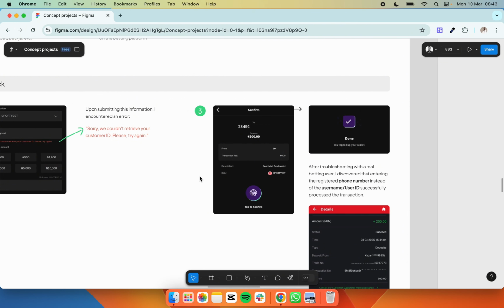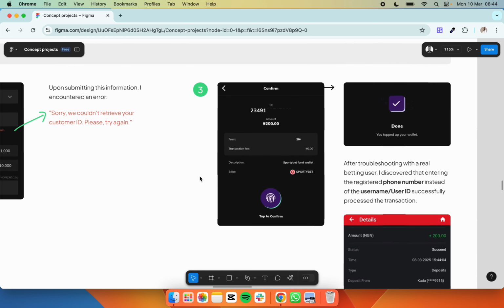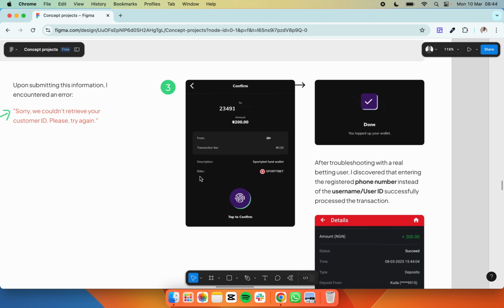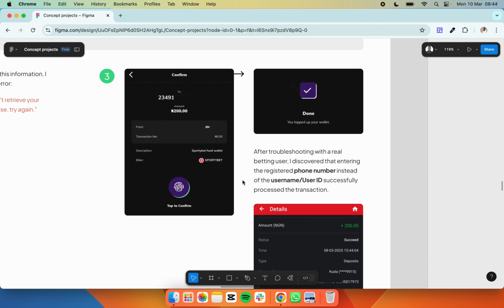He gave an explanation that he did not even understand, so I don't want to add that to my research process, because it sounded somehow like this can't be. He said I should use his phone number, and I decided to go with his phone number, and everything worked. So here we are.